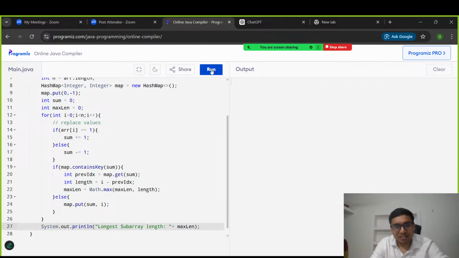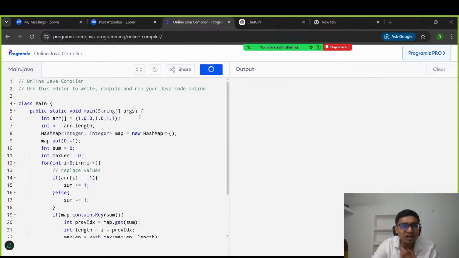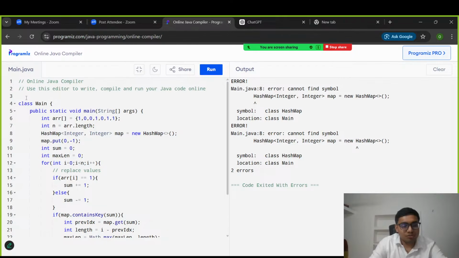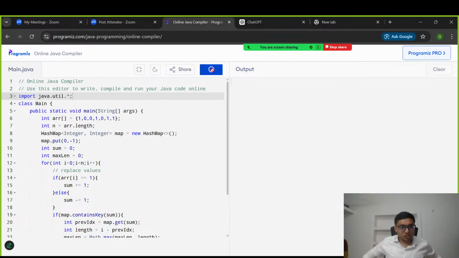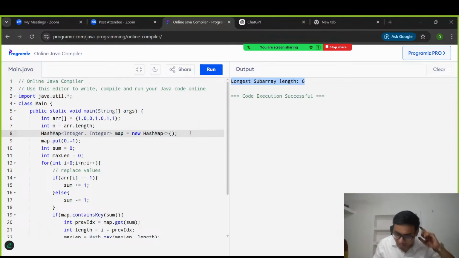Let's try to run it and try to check. Any mistake? Okay, we need to import now. So import java.util. Let's try to run it again. It should give our correct output, that is 6. Got it? Longest subarray length is 6. That is correct. Till it's fine everyone? Any doubt?